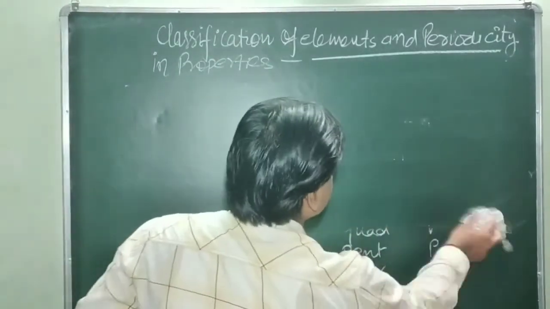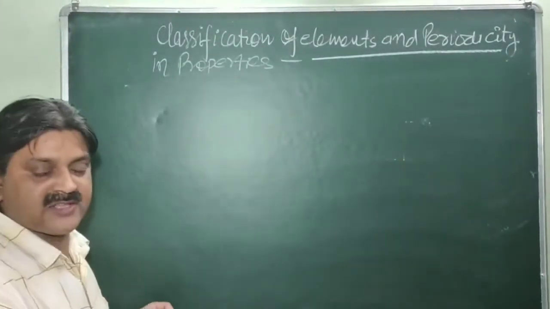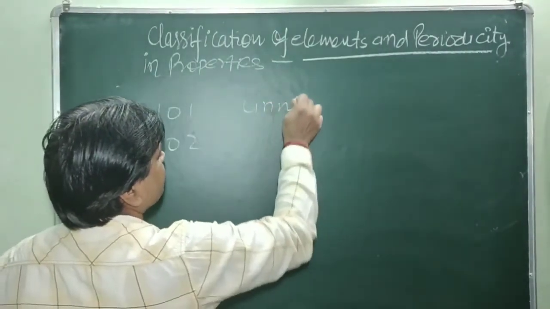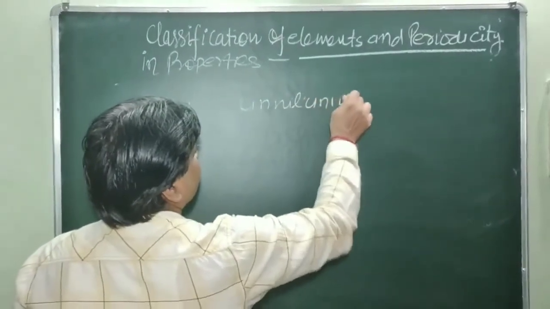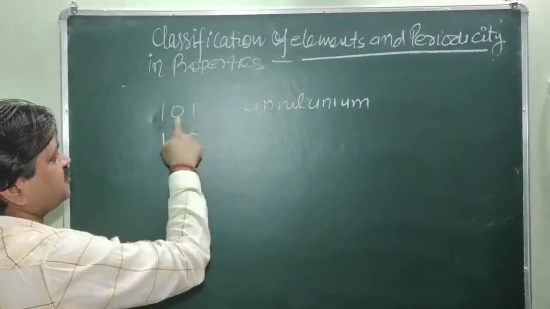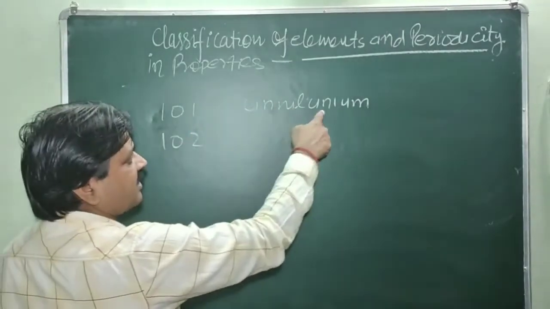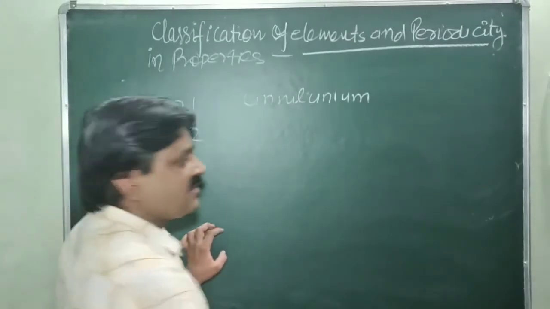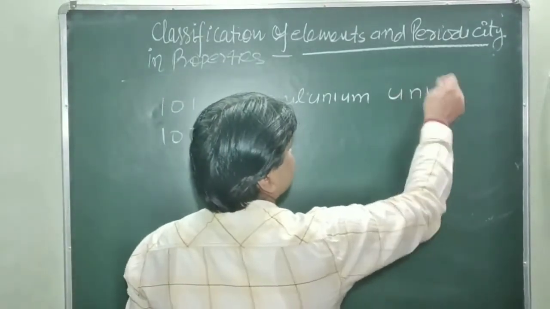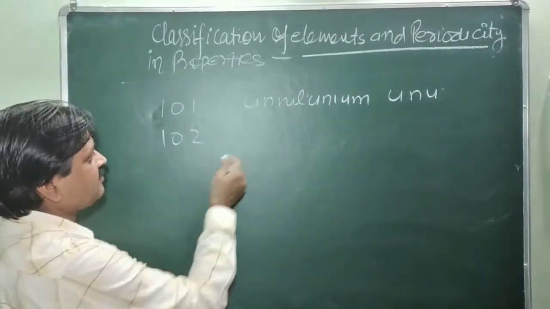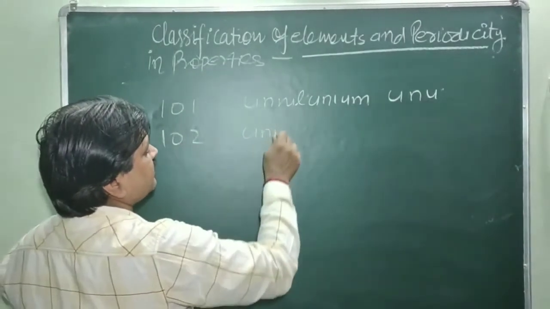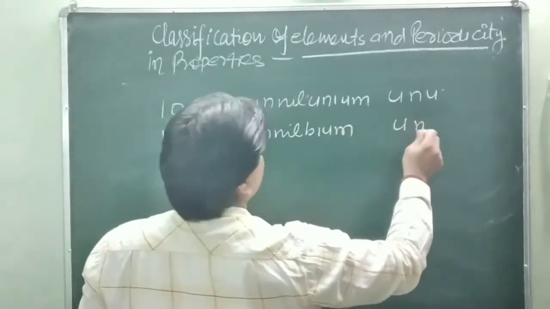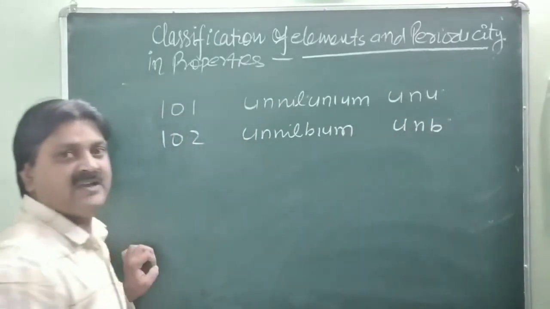How do you take the name of an element on this basis? 101 is un-nil-un-ium. 1 for un, 0 for nil, and 1 again un, and the suffix ium is added. So un-nil-unium, and its symbol is Uun. Similarly, 102 is un-nil-bium, and its symbol is Unb.